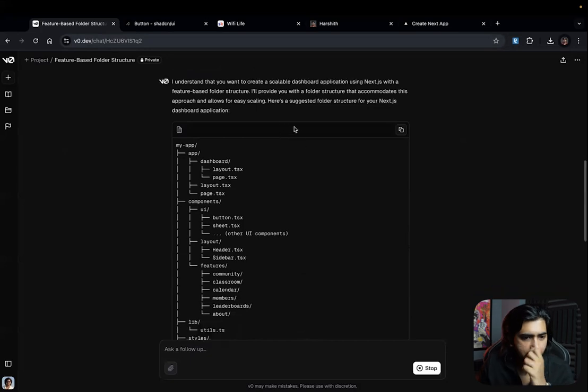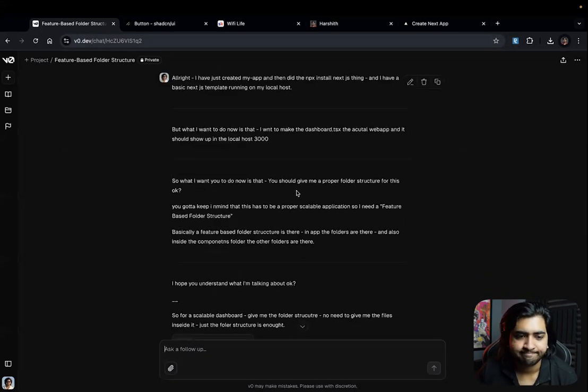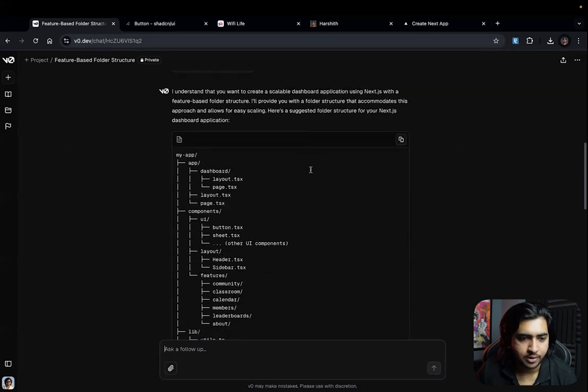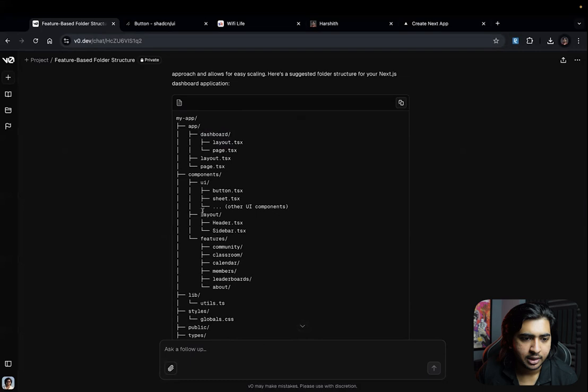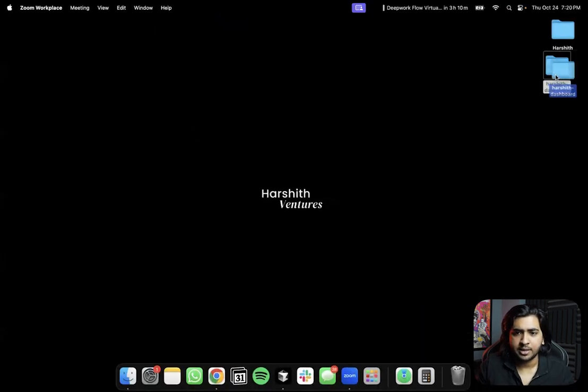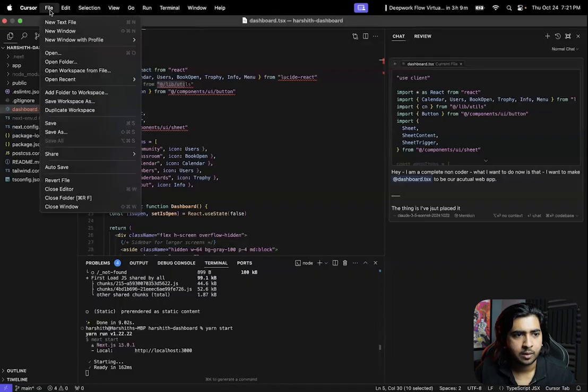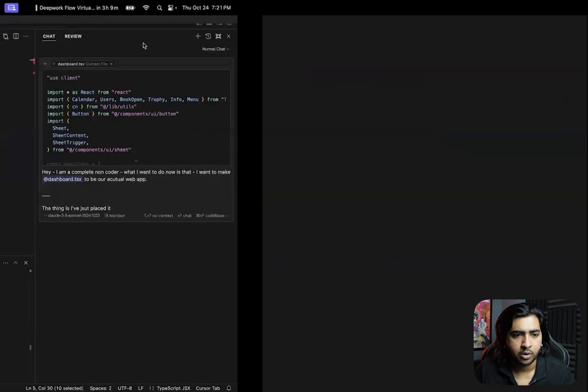All right, let's look into this. No, this is not the kind of folder structure that I need. It has layout and then features. Nope, this is not the one. To give you an example of the best kind of folder structure, let me open a file, new window.